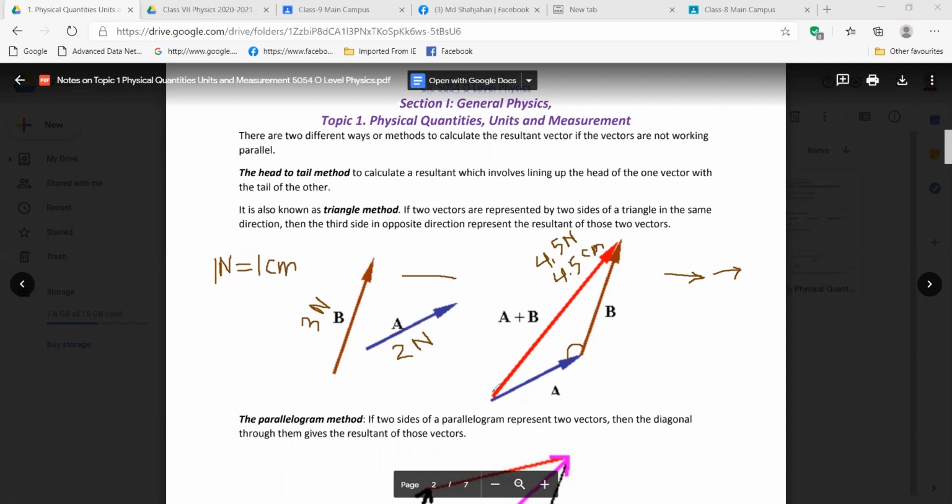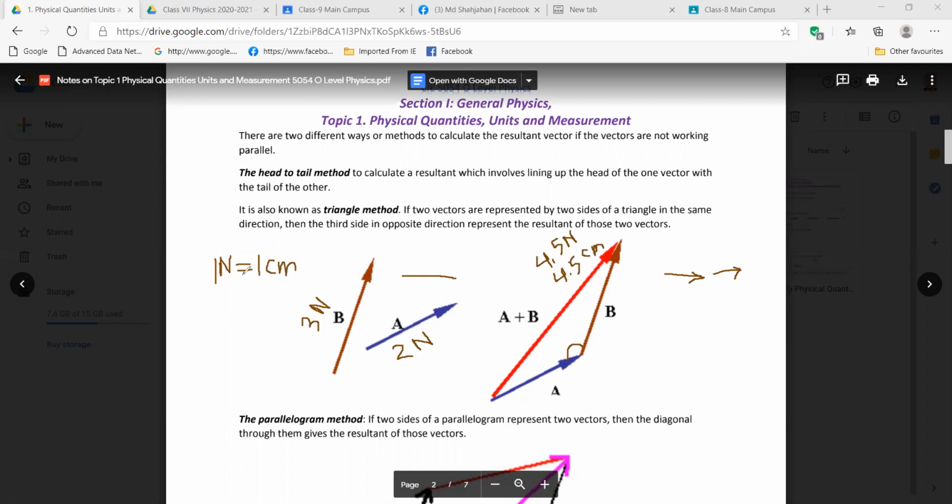Then we got the other line by connecting from here to here. This one is giving us the length of this line. So the length of this vector, the resultant, is 4.5 centimeter.